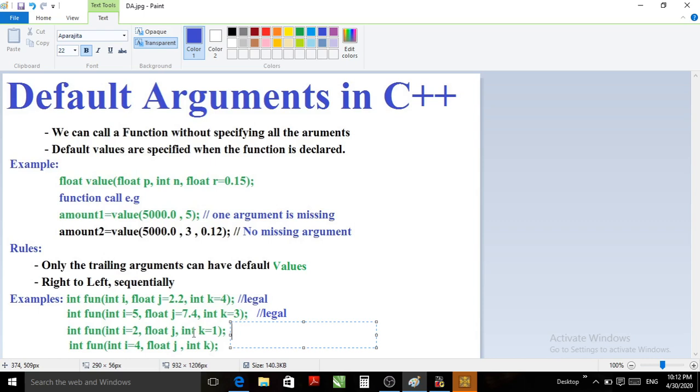The third has a default value, the middle does not, then the first has a default value. The sequence is broken over here. So sequentially from right to left, arguments should have default values. In that case, if it is sequential, then it's okay, but here the sequence is broken, as the middle argument does not have a default value. So this type of declaration is not allowed, and so this is illegal.